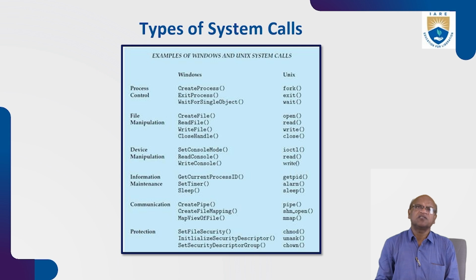And file manipulation. What system calls are involved in the kernel? Create file, that is open in Linux. Read file, same, read. And write file, write. Close handle, that is close. So these are the system calls available in the kernel, which handle the file operations directly. So these functions are not in the hands of the user. These are in the control of the kernel only.